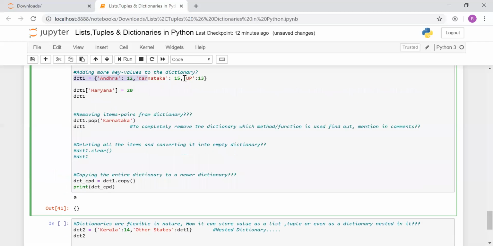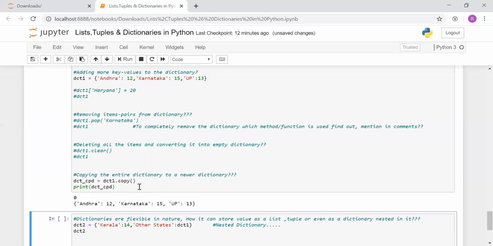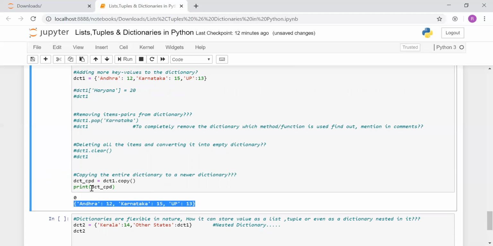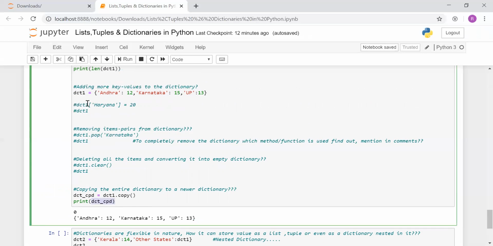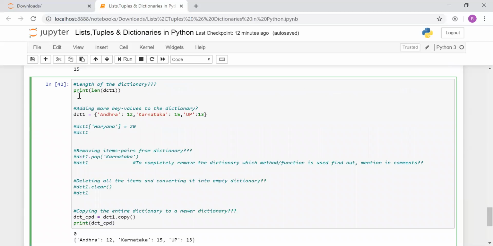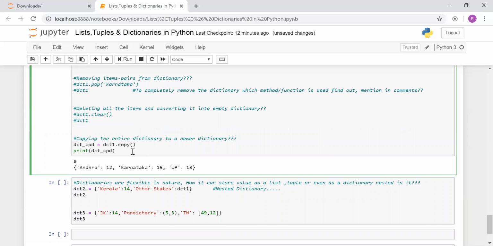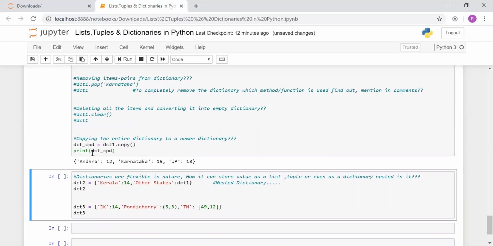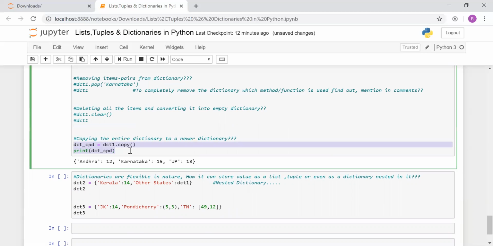Okay, what I will be doing is I'll be just commenting this part, and I'll be commenting these also, so that only our last statement should run. Okay, so now if you do a shift enter, I suppose yes. So now you got our original dictionary, which I am copying as this. I am nowhere printing my original dictionary. So yes, now you will get the output as this, the copied dictionary. Okay, so this was the method to copy the dictionary.